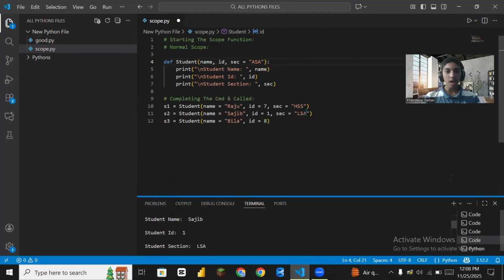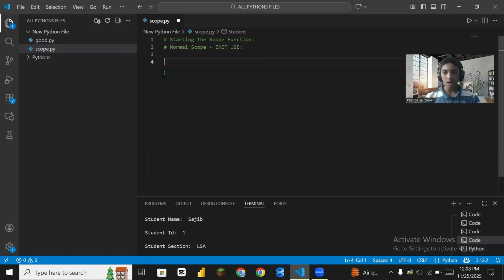Now we see normal scope plus init function use. When you use the init function, we type a class. Now we say a normal class, class like student.